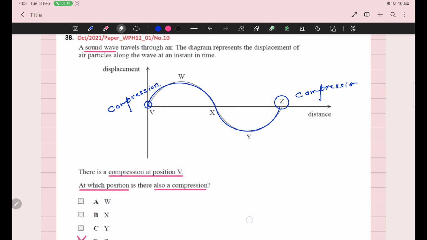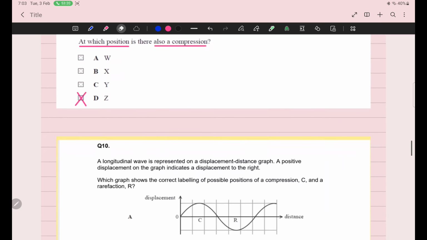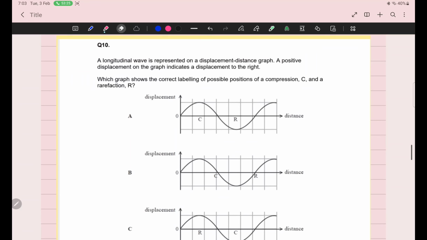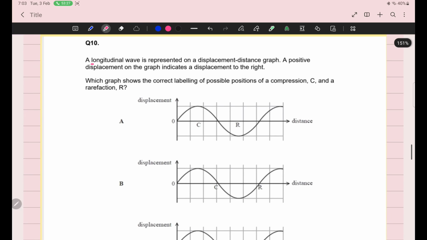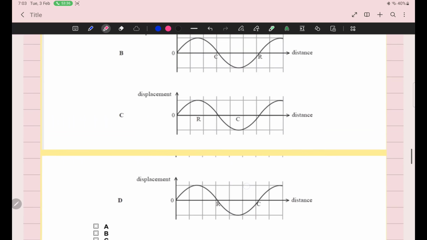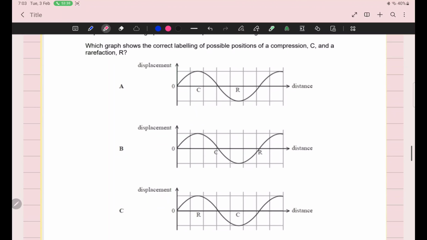Okay. And now the question is, sir, how is it possible? The graph of longitudinal wave is like this. You can see what a longitudinal wave, and this is displacement distance graph. And in this graph, they are asking, बताइए, where is compression and where is rarefaction? So in tomorrow's class, I will explain you where is compression and where is rarefaction.